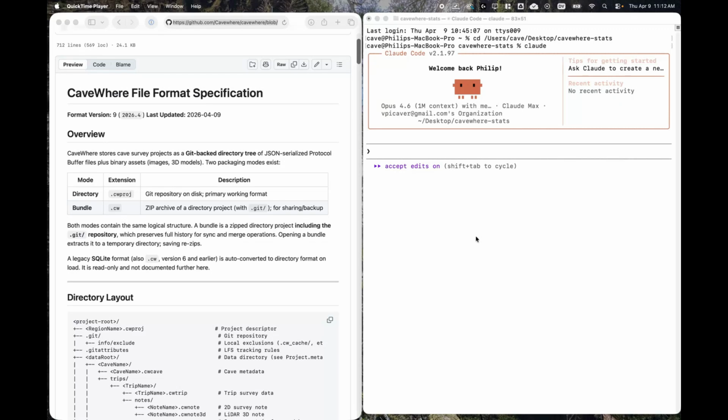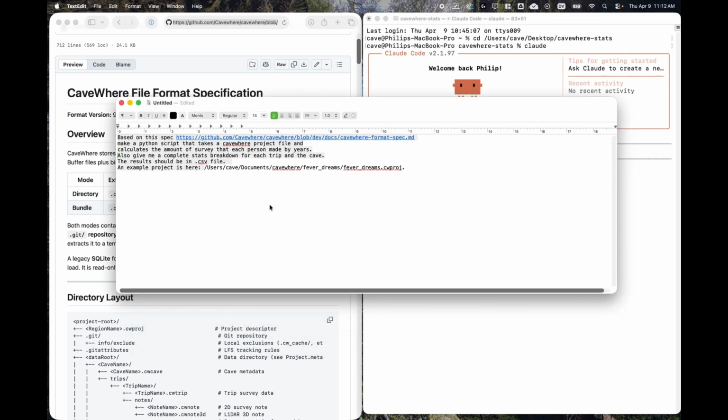We're going to do a quick experiment here with some AI and the CaveWhere file format specification that's coming out in 2026.4. The idea behind this is this document will allow you to write scripts and do custom work with CaveWhere files. So I got Claude open here, and here's the prompt that I'm going to use.